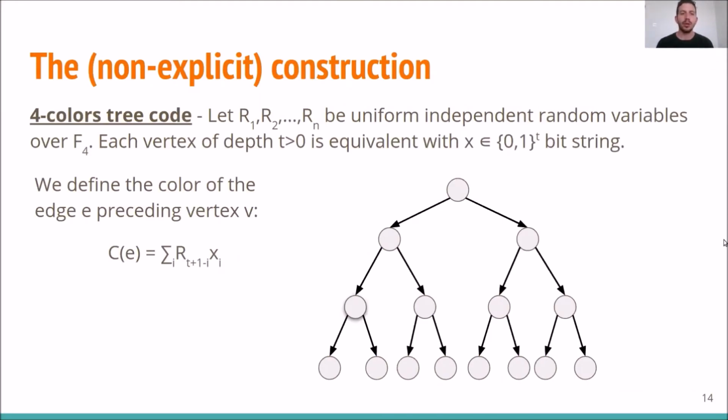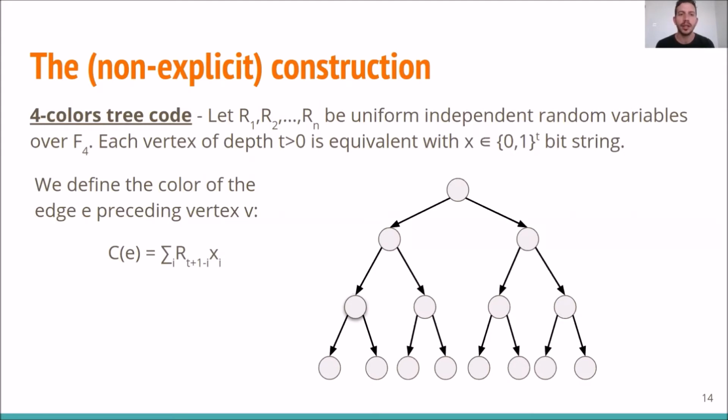Okay, so now we'll see Schulman's sophisticated construction, which in our paper we were able to prove actually induces a 4-color tree code. Now let's assume that the tree is of depth n. We define the random variables R1 to Rn to be uniform and independent over the field F4. Recall that the field F4 is the field of 4 elements, which is a field extension of the field F2.